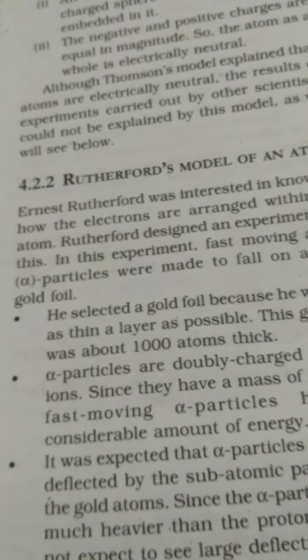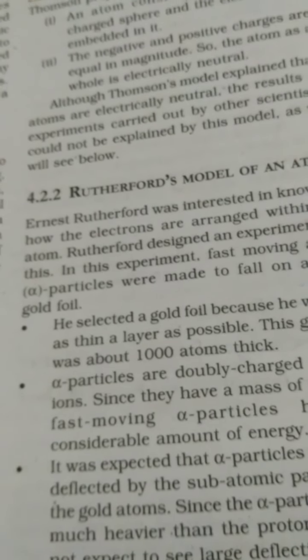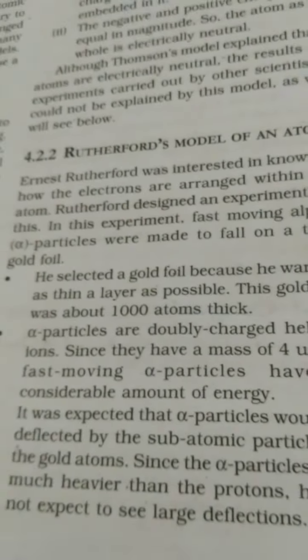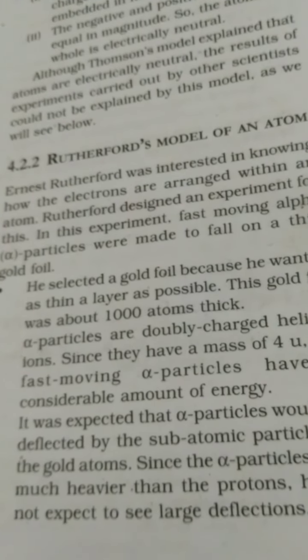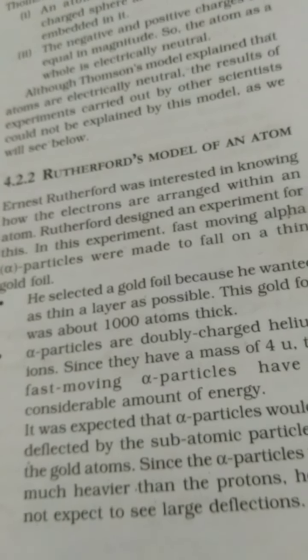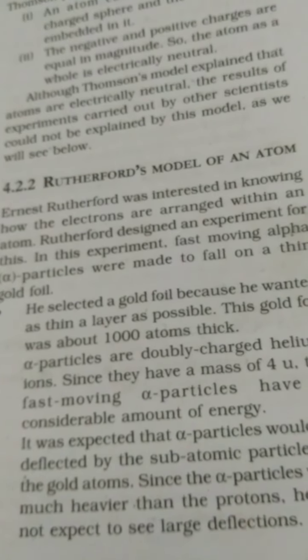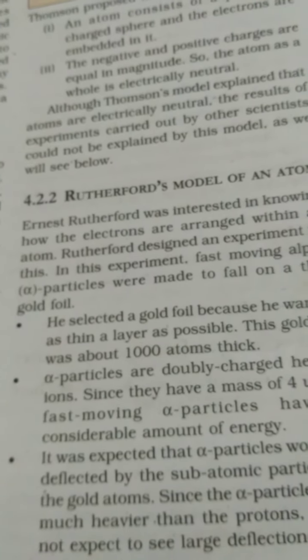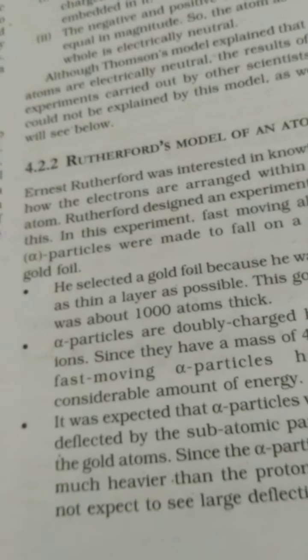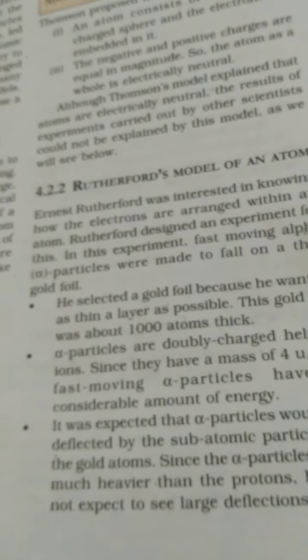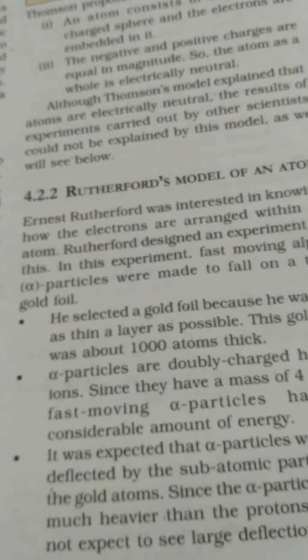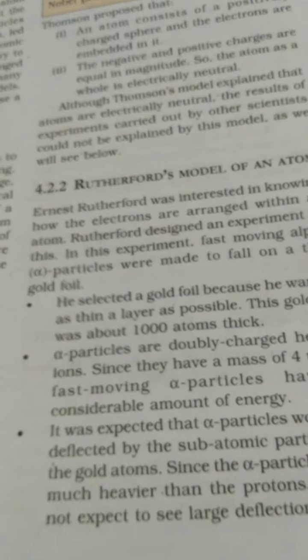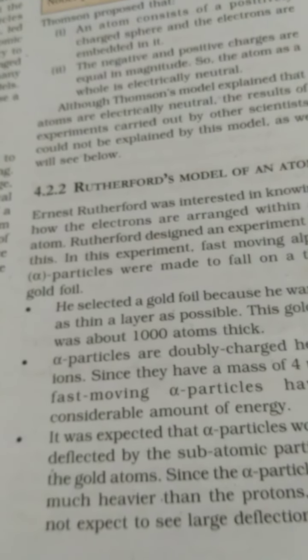Before that, nobody knew what a nucleus is, and he discovered the nucleus of the atom. The experiment was done using a radioactive source. You know that there are some elements which keep emitting radioactive radiations, and these radiations are of three types: alpha ray, beta ray and gamma ray. The heaviest among these three is the alpha particle. So he chose the alpha particle because beta and gamma particles are very high in energy. That is why it is very difficult to catch them, and very difficult to find their pattern of travel.